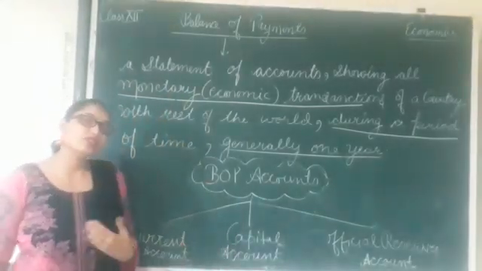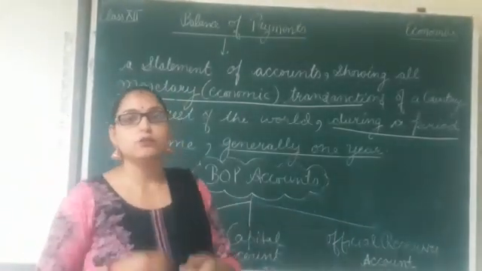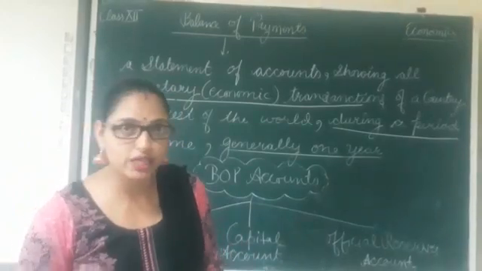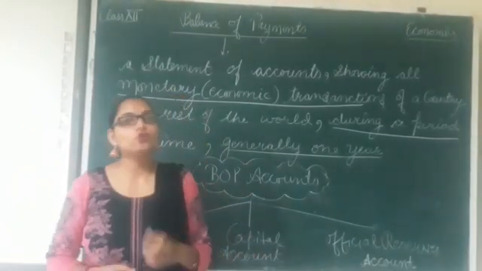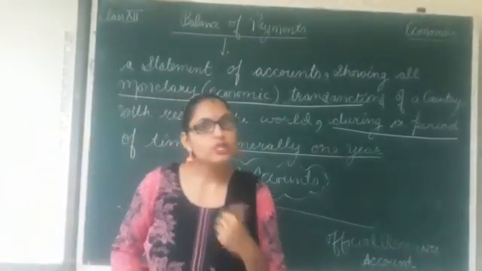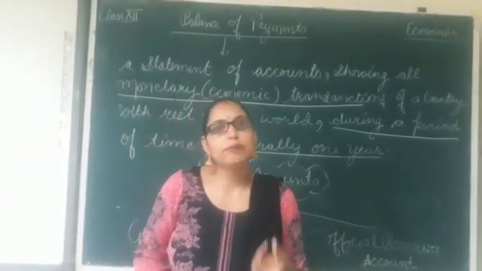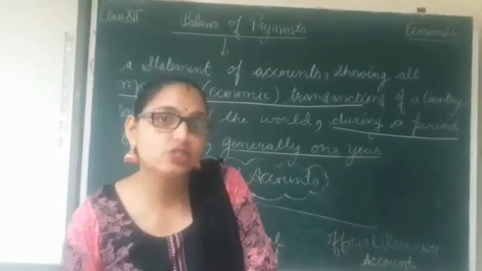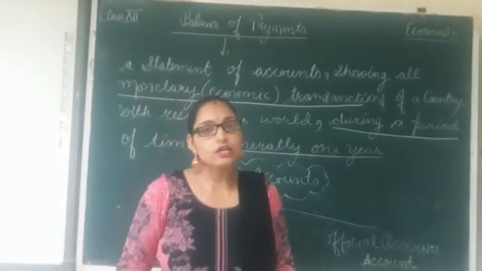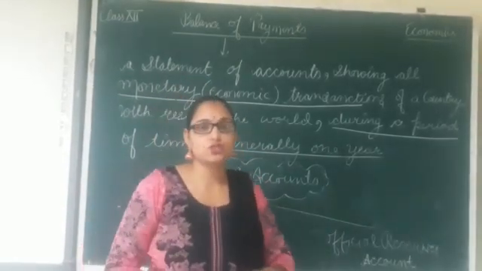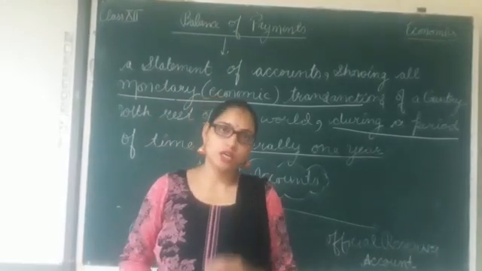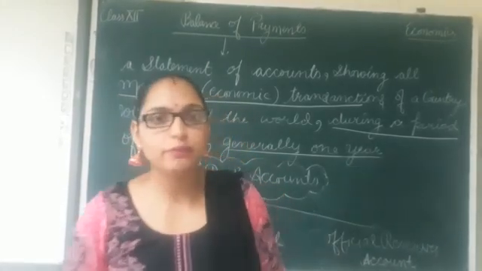Now there are various transactions which a country mentions in its BOP. It could be the transactions of import and export, it could be the transactions of investment, or it could be a transaction impacting the foreign exchange reserves of the country.